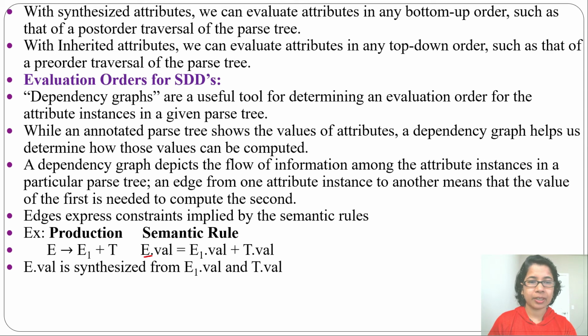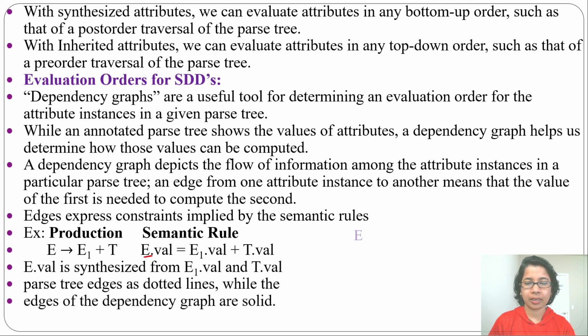I will construct a dependency graph for this. First I will construct the parse tree. The parse tree will be in dotted line while the dependency graph will be in solid line. From E I will derive E1 plus T. This is a normal parse tree. Then what will be the dependency graph? Here val is a synthesized attribute, so we evaluate in post order traversal, means left, right, root. So we'll start from here.